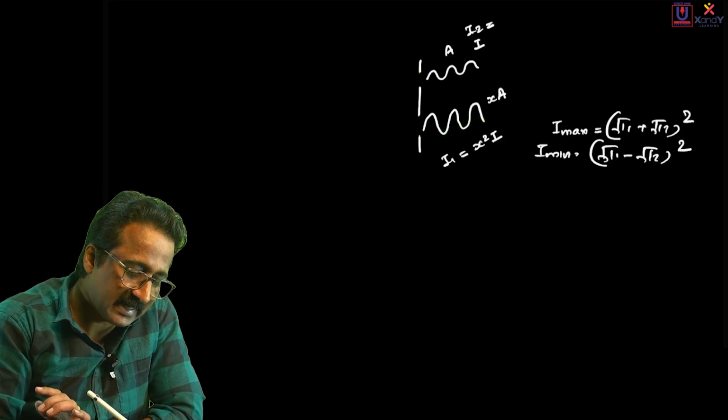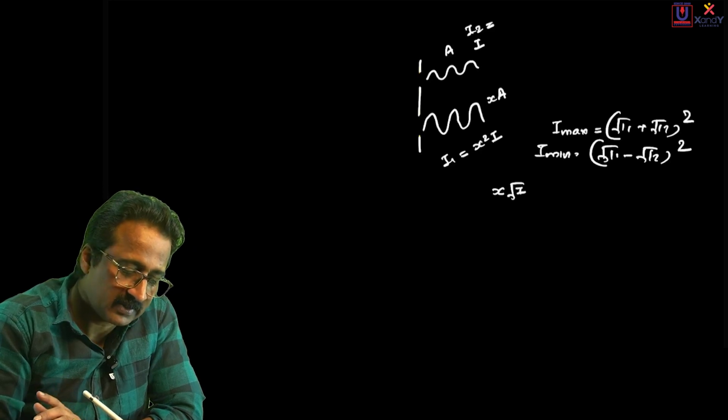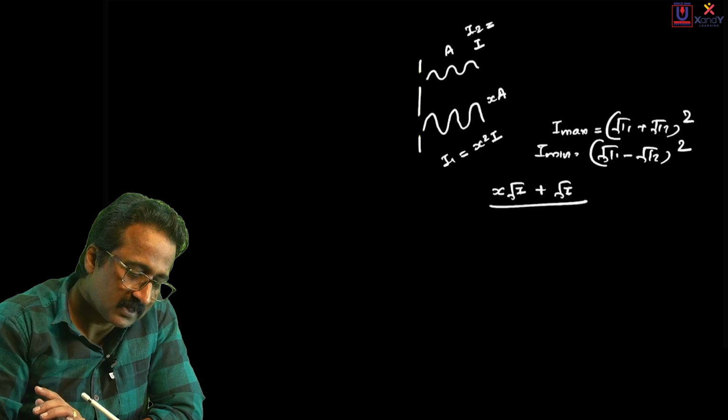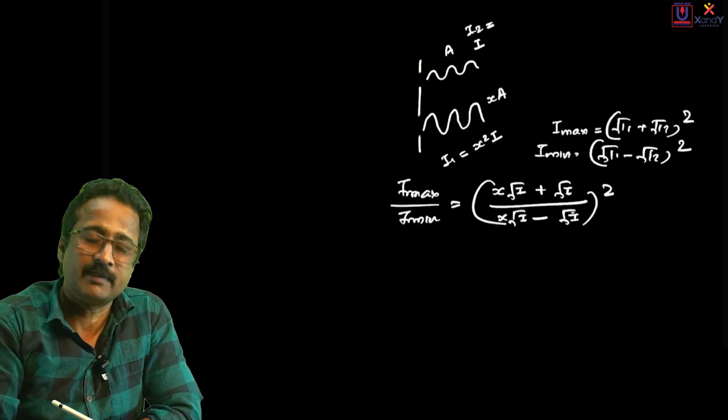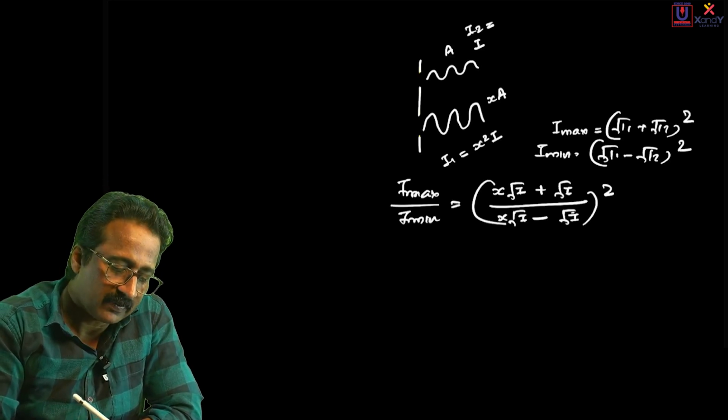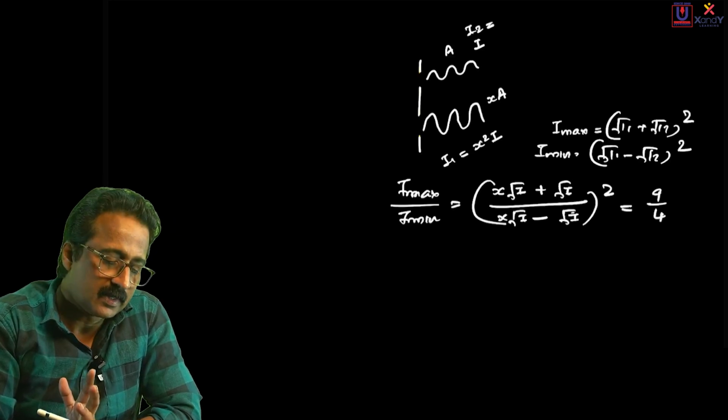So when I take a root, I'll get X into root I. This is root I1 plus root I2 divided by root I1 minus root I2, this whole squared, which is actually I maximum by I minimum. They ask us about the ratio of I maximum by I minimum. That is said to be equal to 9/4 in the question. The question is, what is X now?